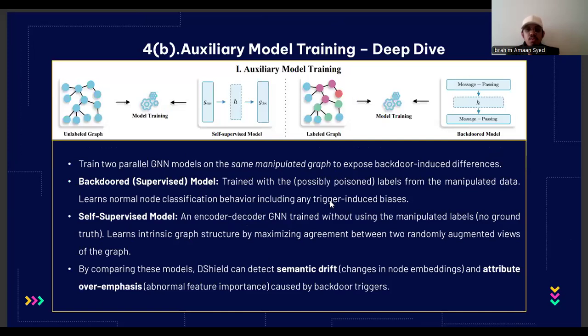And next step. Okay, let's dive deep into auxiliary model training. To fully understand what B-Shield does, we need to look at how auxiliary model training is done. Basically, two key models, supervised and self-supervised models, are trained. The supervised model is taught the way machine learning models are usually trained. And the other one, we tamper with the labels. So the model might end up learning some misleading behaviors, especially when it comes to intentionally poisoned nodes.